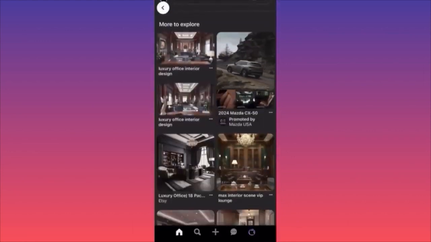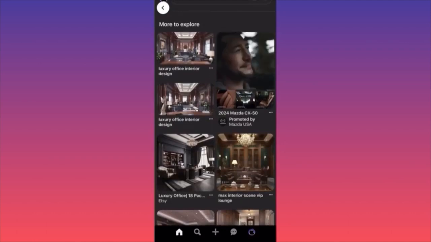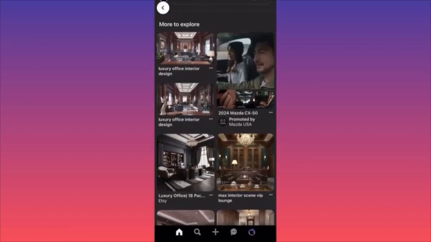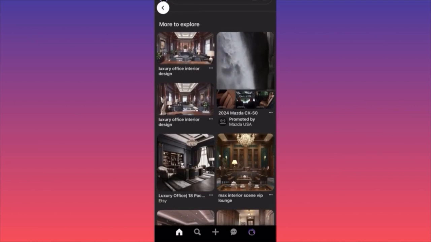So the main point over here is that you should go on Pinterest and first study your competitors, because it is very easy to find them. It is very easy to study them.